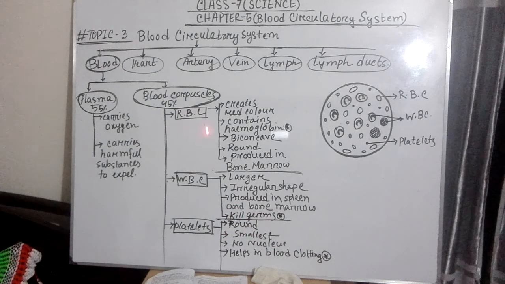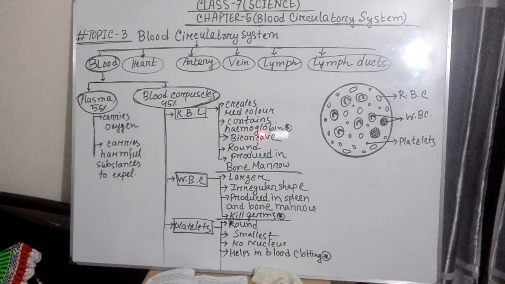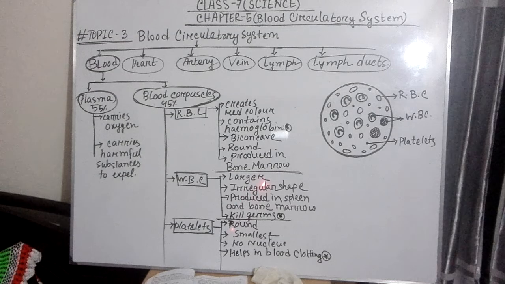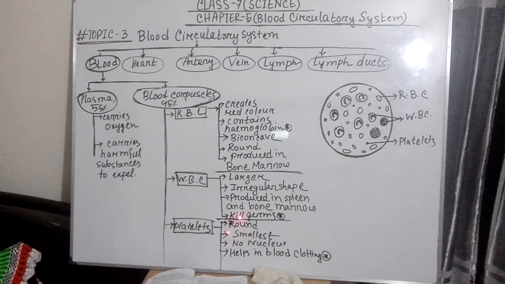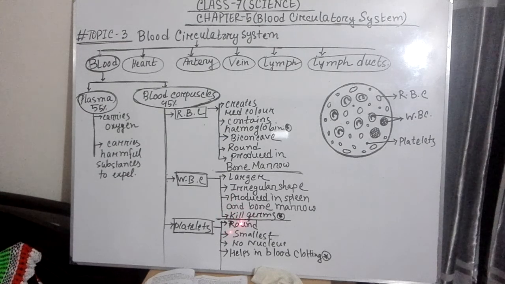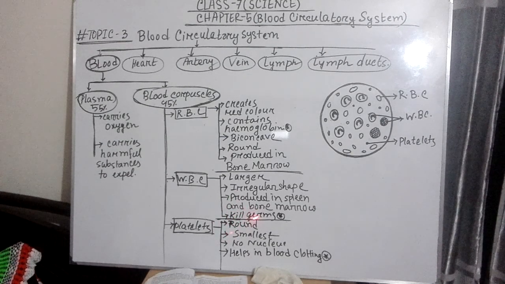The main function of RBC, red blood corpuscle, was carrying hemoglobin, and the very important function of WBC, white blood corpuscle, is killing germs. You know that many types of germs can get into our body through many things, many kinds of activities. So these germs need to be killed, and this killing process is done by this WBC, that means white blood corpuscles, and that's why these corpuscles are called the bodyguard of our cells.